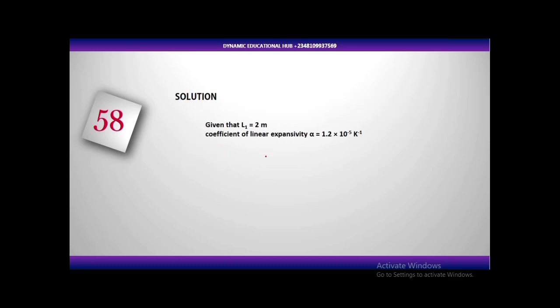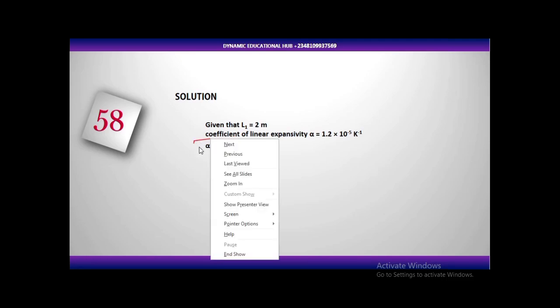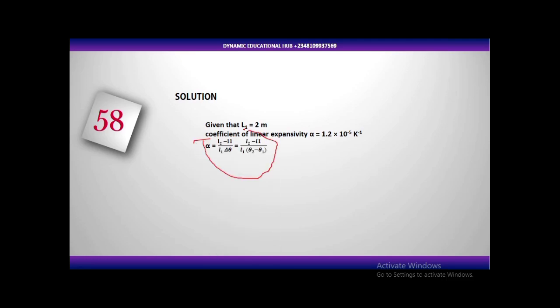The question now says, what will be the new length, L2? Let's look at the parameters. We are given the initial length L1, 2 meters, and the coefficient of linear expansivity, alpha, 1.2 times 10 raised to the power minus 5 per Kelvin. Now go back to coefficient of linear expansivity.